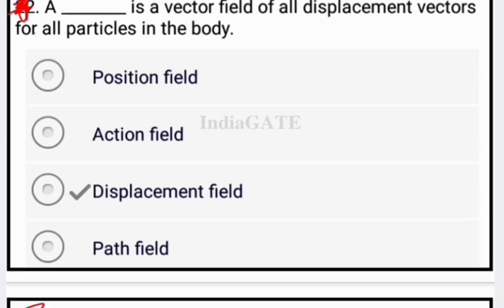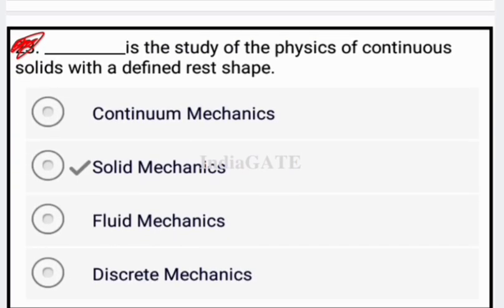Now come to the next question, which is also a fill in the blanks type. This is the study of the physics of a continuous solid with a defined rest shape. So that is solid mechanics, the study of the physics of a continuous solid with a defined rest shape.